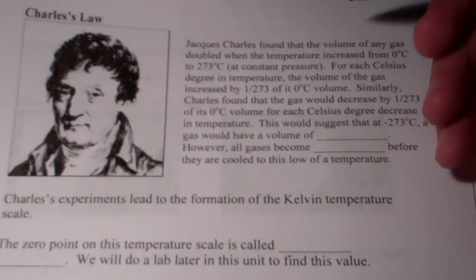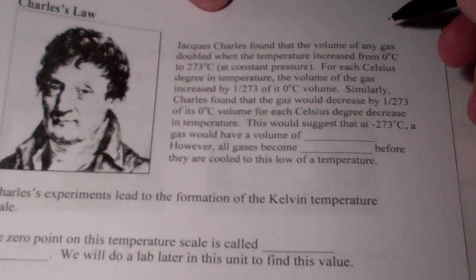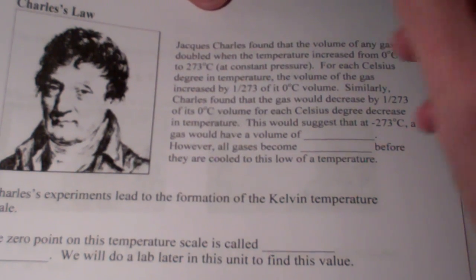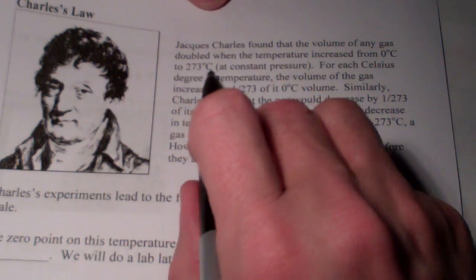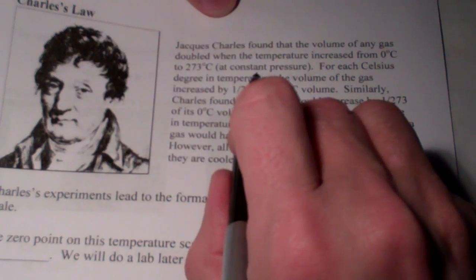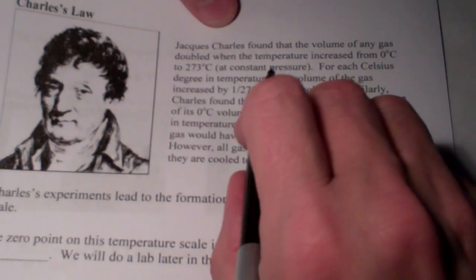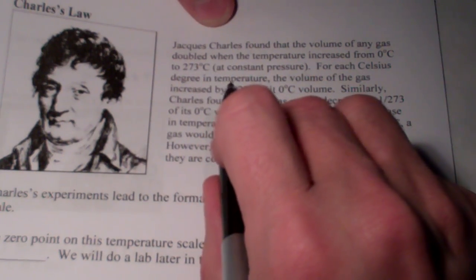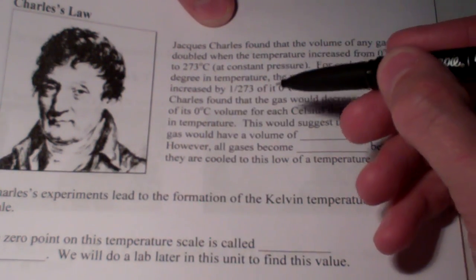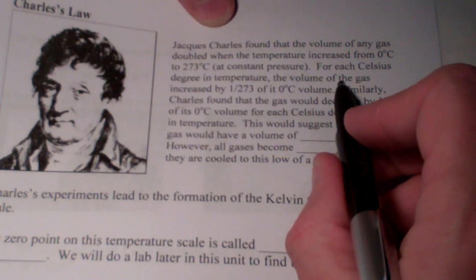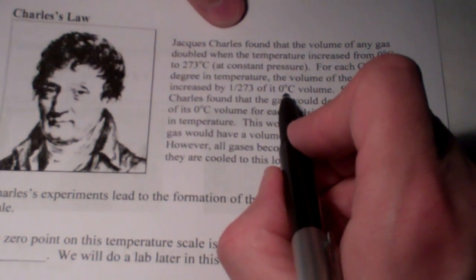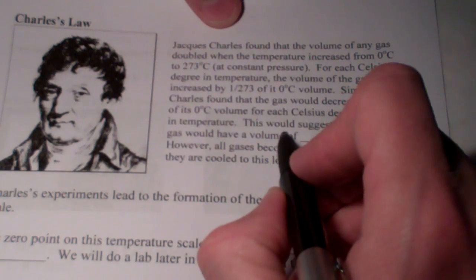Jacques-Charles was a Frenchman, and he found that the volume of any gas doubled when the temperature increased from 0 to 273 at constant pressure. As that doubled, he actually measured it incrementally, and he found that for every Celsius degree the temperature was raised, the volume also was raised by 1/273 of that initial volume at 0 Celsius.